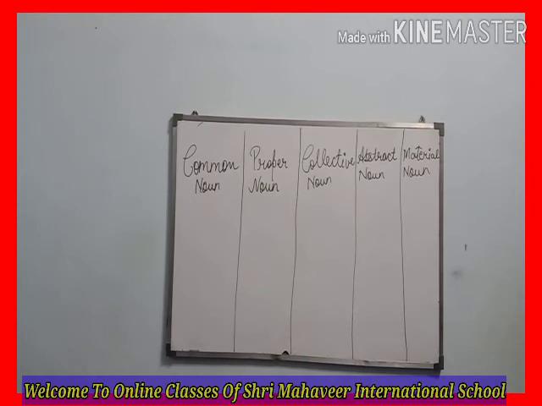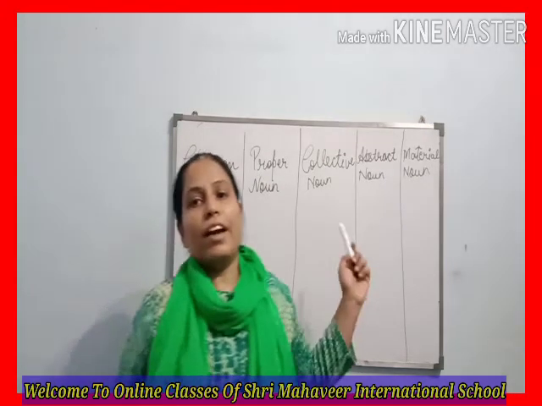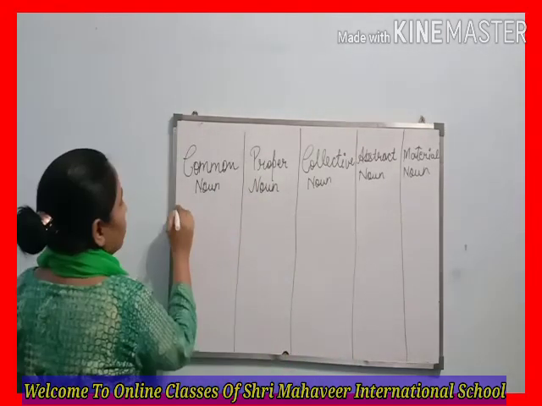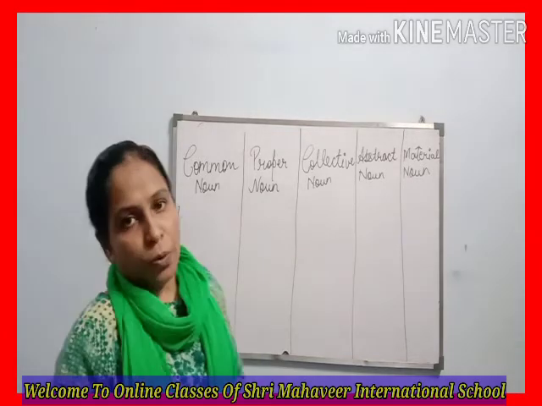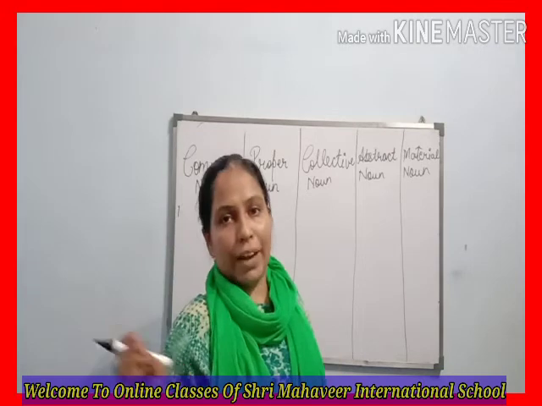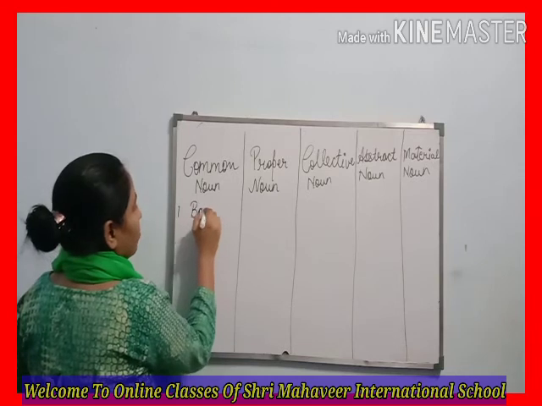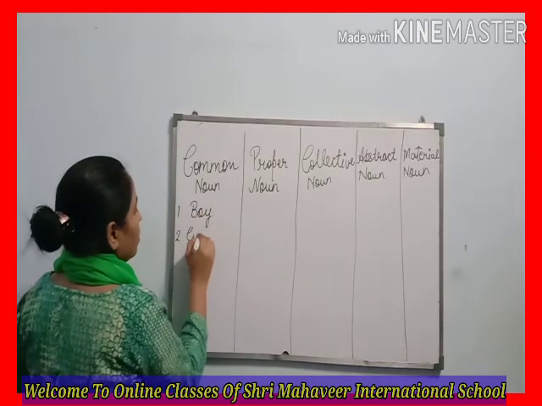Now students, I am writing some examples of the various kinds of noun. As you can see on the board, I write and divide the various kinds of noun into different parts. Let's write some examples. Common noun: as the definition, same kind and same class of person, place and thing. For common nouns, we can write here boy, girl.